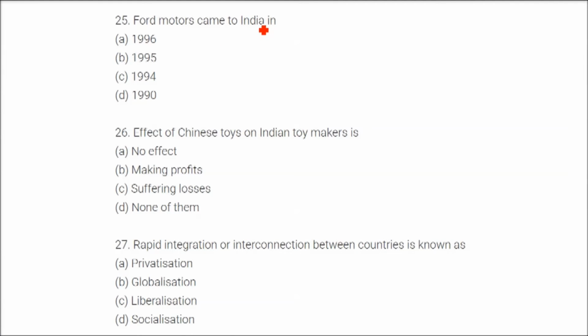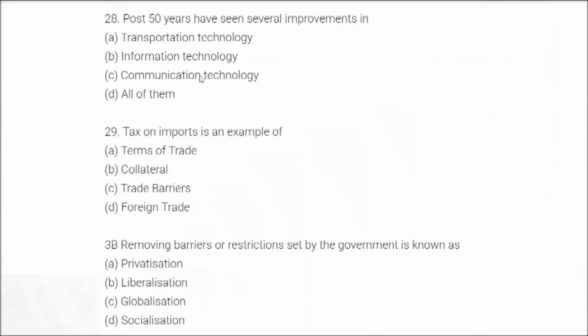Ford Motors came to India in which year? It's 1995, B. The effect of Chinese toys on Indian toy makers is that they are suffering losses. Rapid integration or interconnection between countries is known as globalization. The past 50 years have seen several improvements in transportation technology, information technology, and communication technology, that is ICT, information and communication technology. So the answer is all of them.